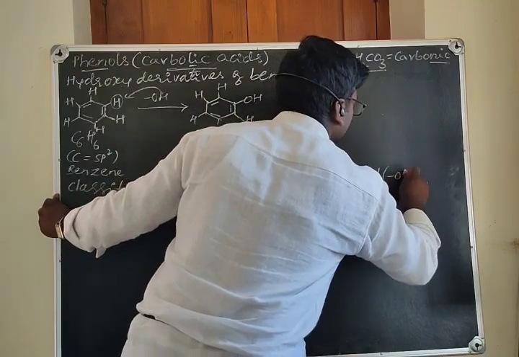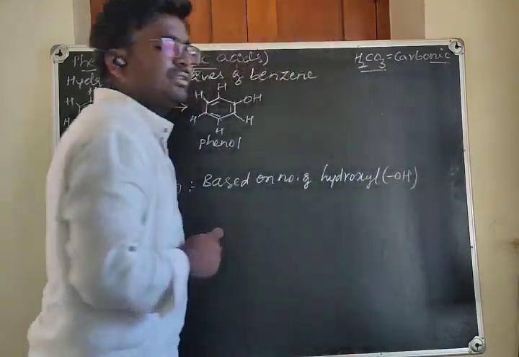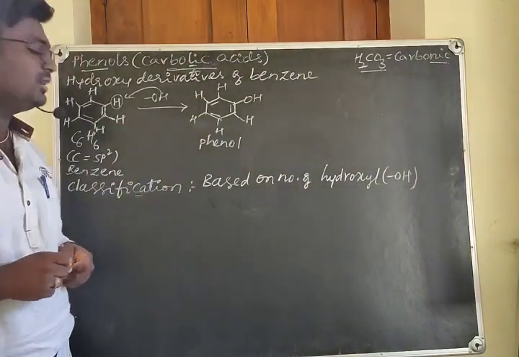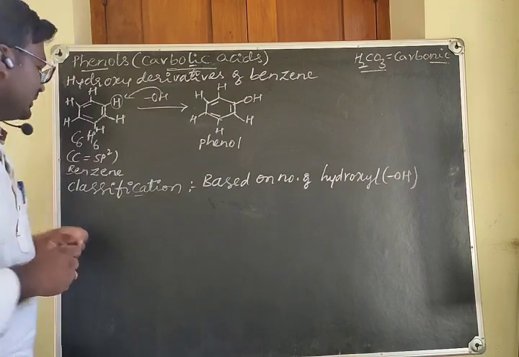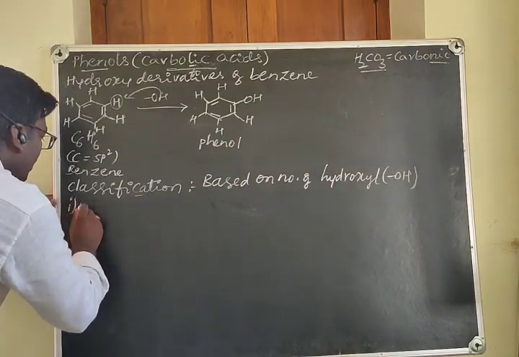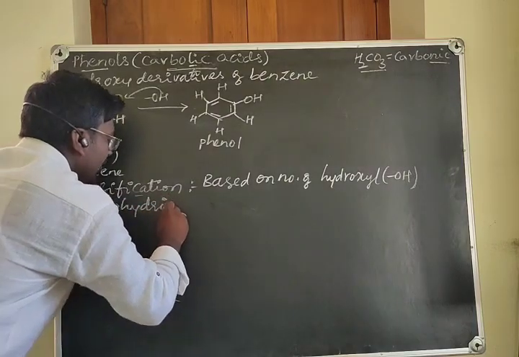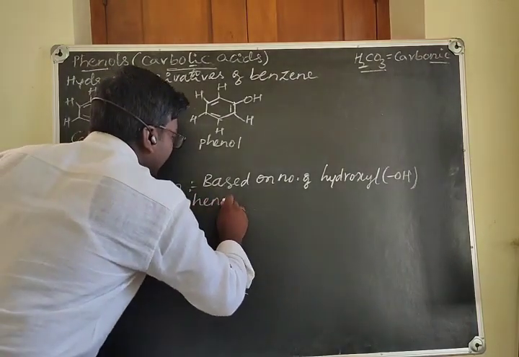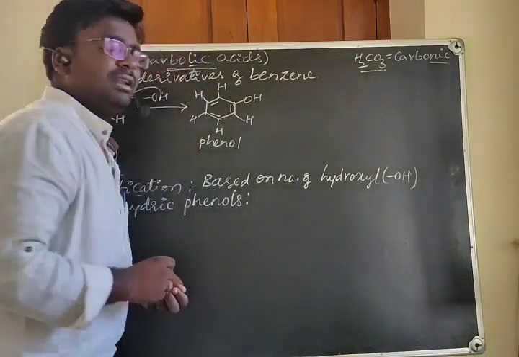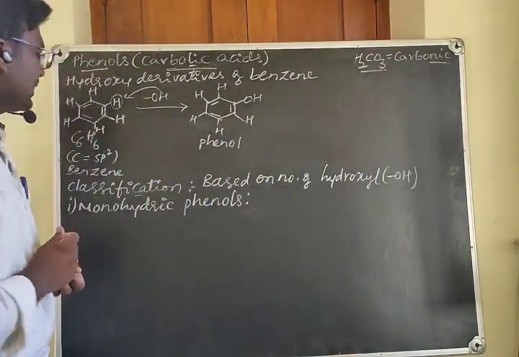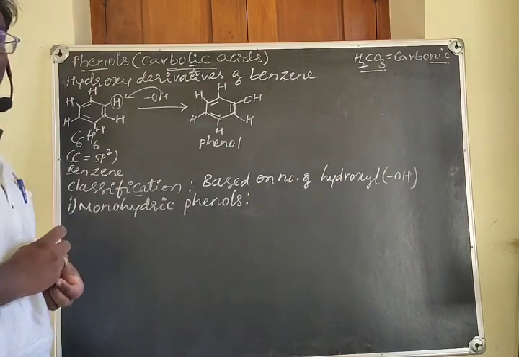What are hydroxyl groups? It is a functional group with the formula OH. Based on the number of hydroxyl groups present, we can classify these into monohydric phenols, dihydric, trihydric, and polyhydric phenols. Firstly, we shall consider the monohydric phenols.